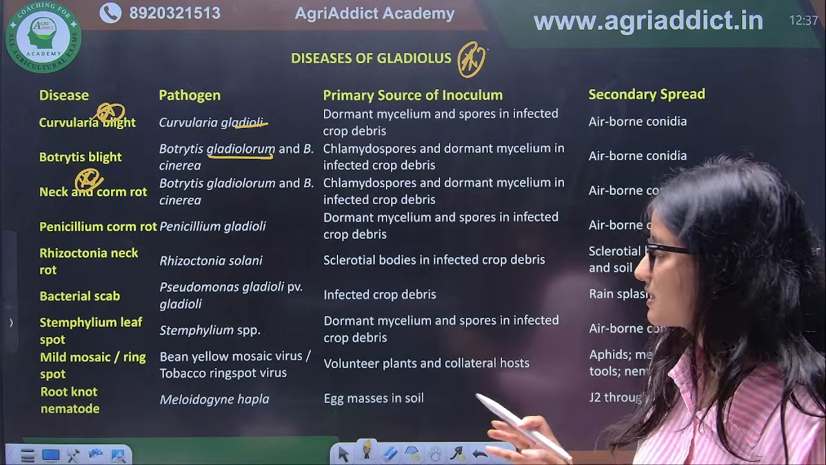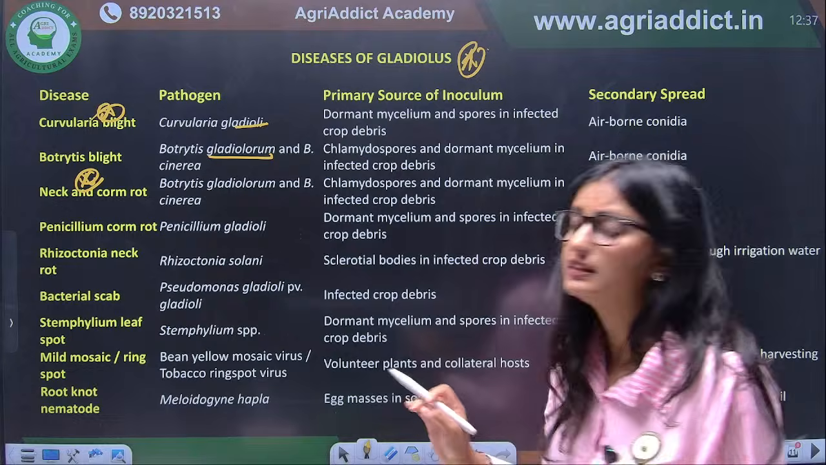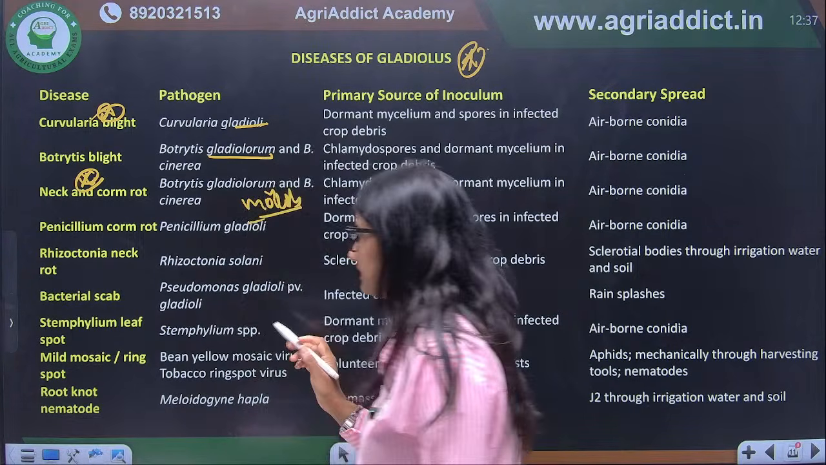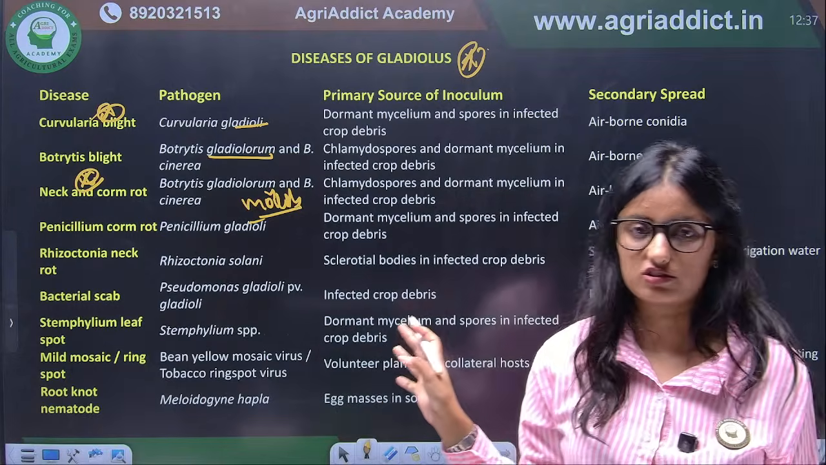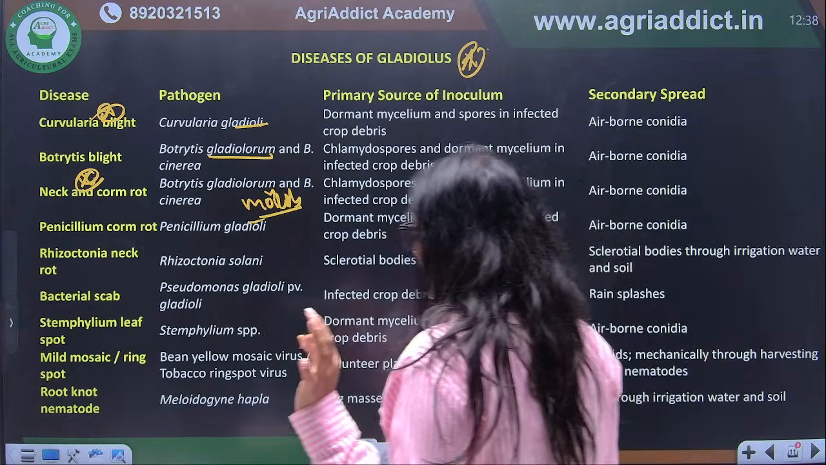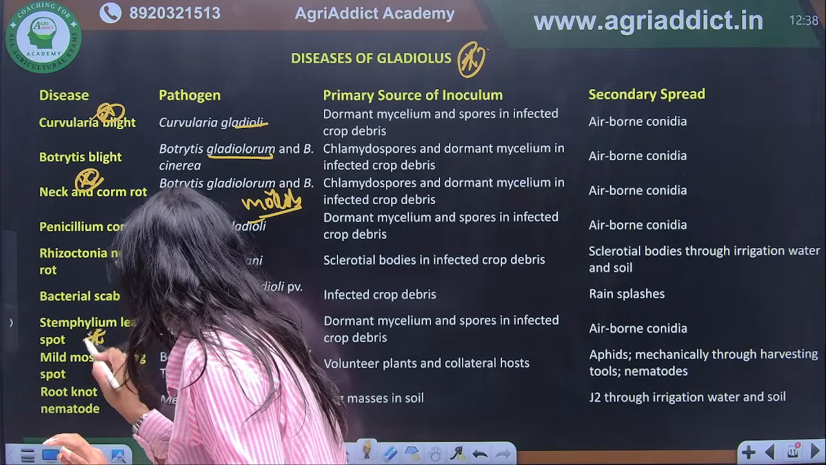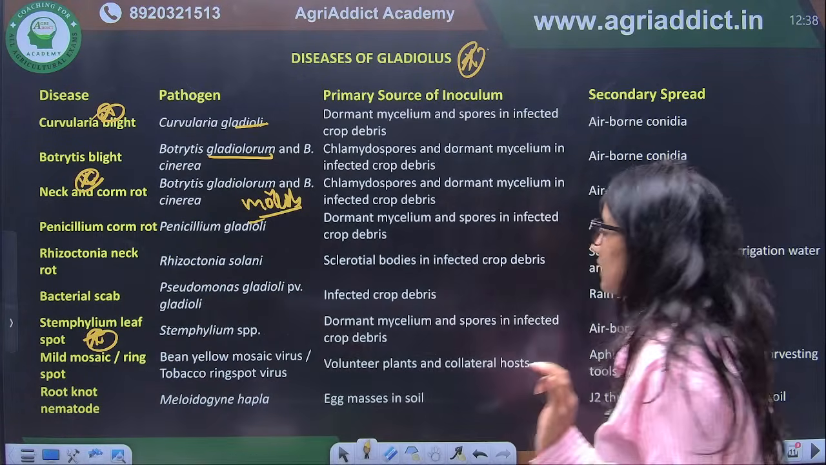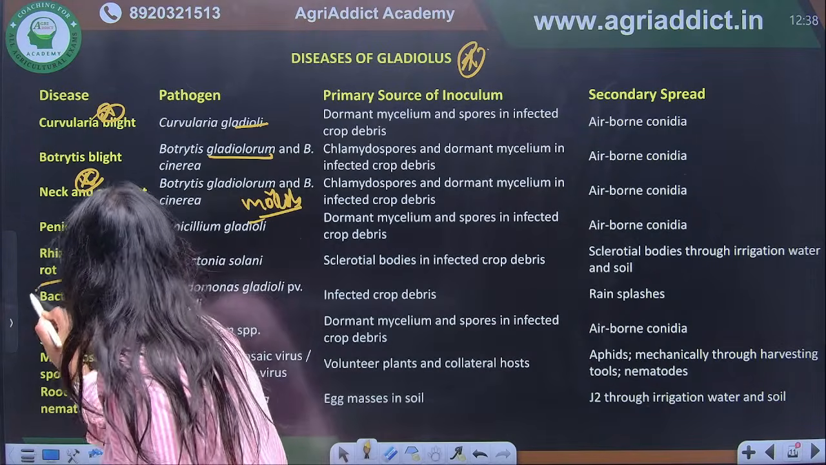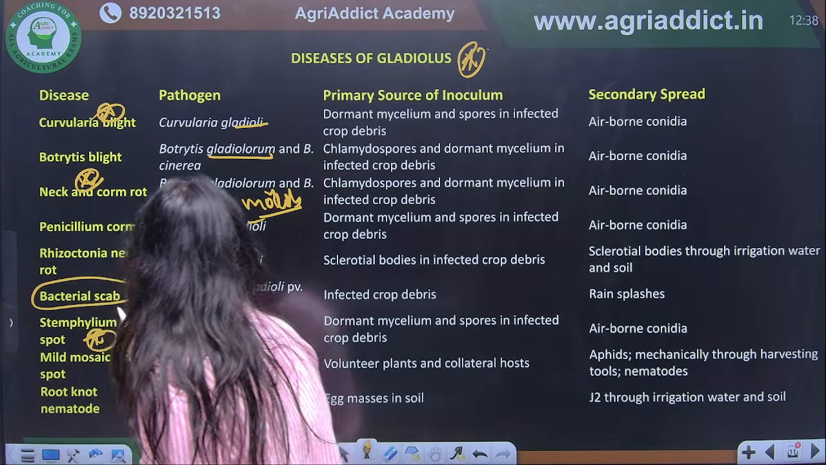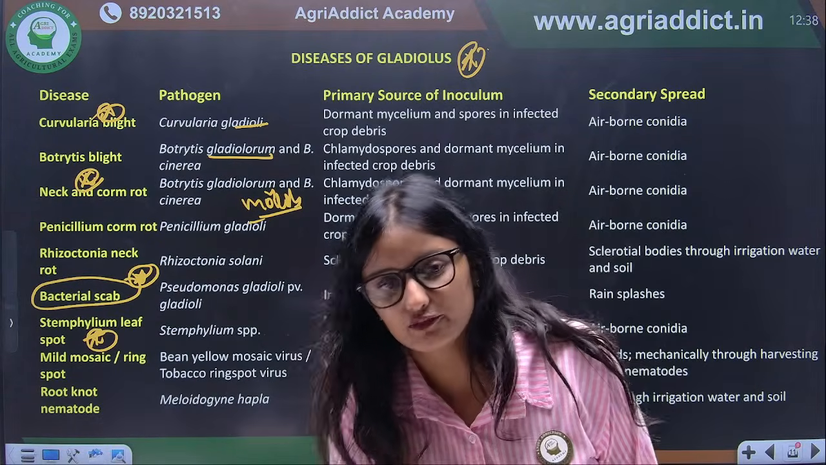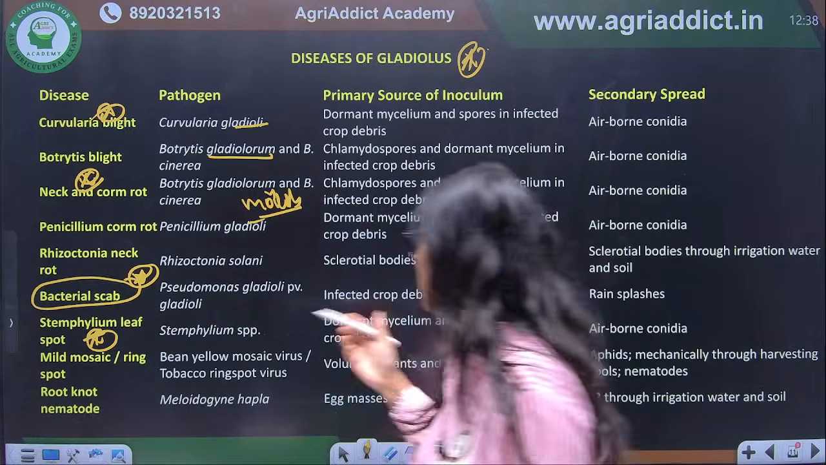Next, we have neck and corm rot, and again the causal organism will remain the same. Next is Penicillium corm rot. Again, these all are molds, and they are causing disease in gladiolus. Most of the mold diseases are present in the case of gladiolus. Stemphylium leaf spot is again very important in gladiolus. And bacterial scab is one of the important diseases, caused by Pseudomonas gladioli pathovar gladioli. And if we talk about scab, what is the symptom of the scab?